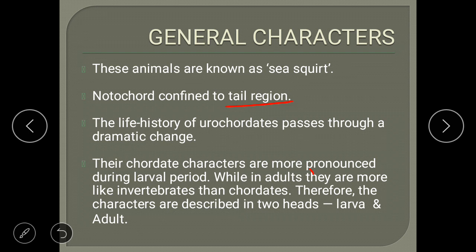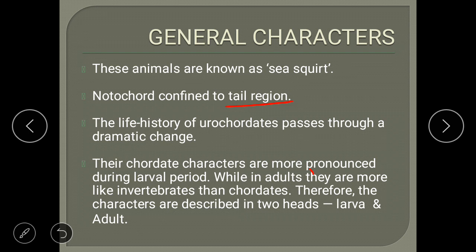As it becomes an adult, it will have the most advanced structures, which is very common in all animals. But in the case of Urochordates, when they are in the larva stage, they will show all the chordate characters. But as they become adult, they will show primitive or non-chordate characters, which is totally opposite to what happens normally.